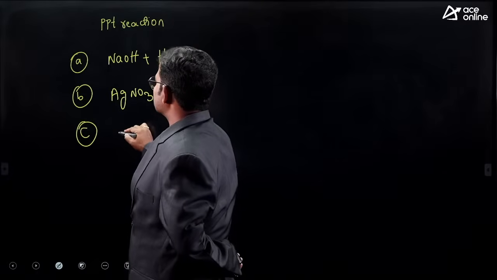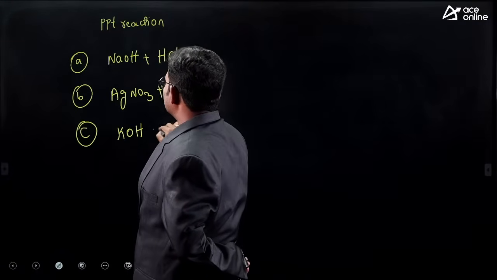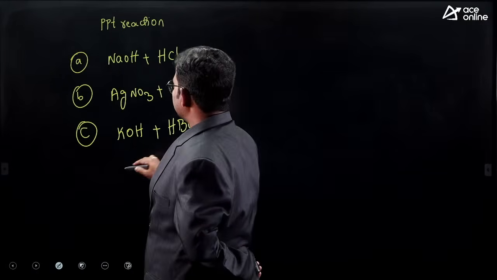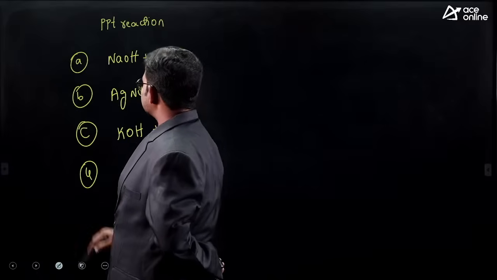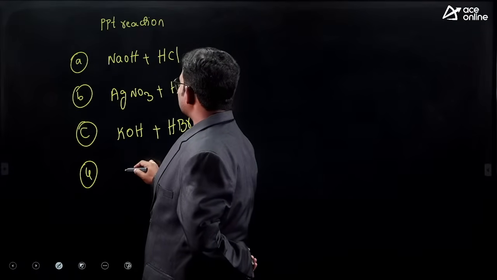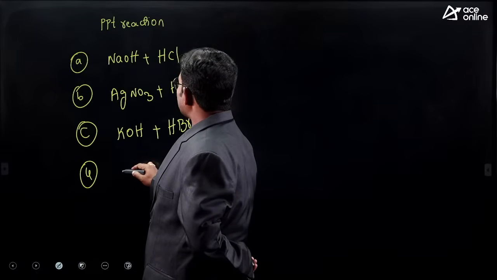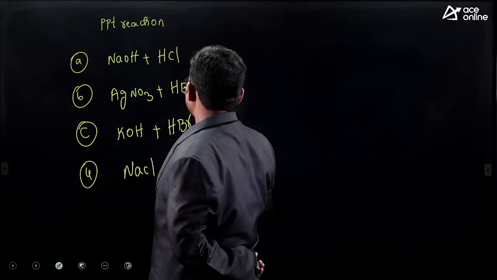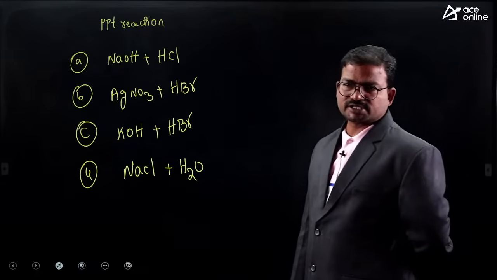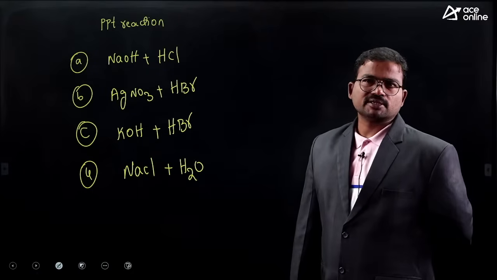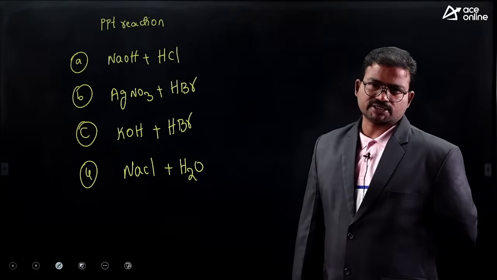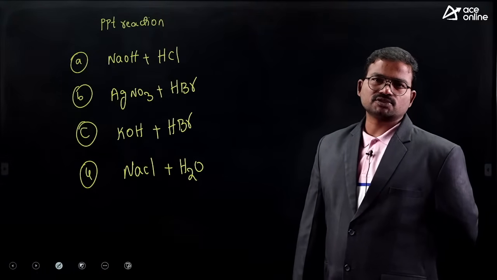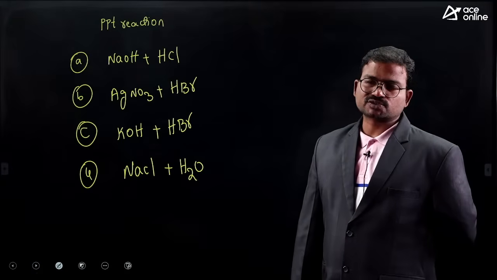Third, KOH plus HBr. Fourth, NaCl plus water. They asked which one of the following reactions is treated as a precipitation reaction. Just 1 year back, in the 2024 RRB JE examination, this question was raised.